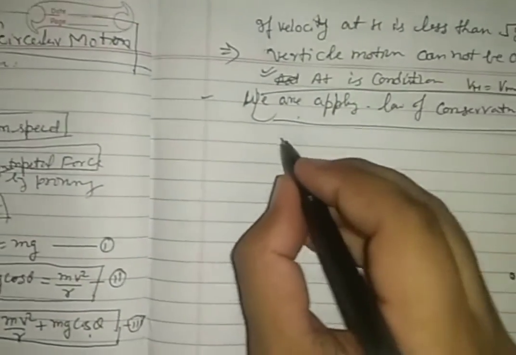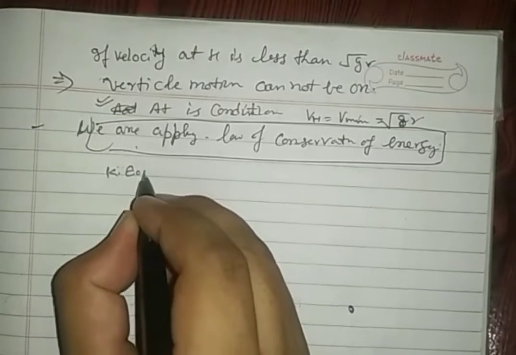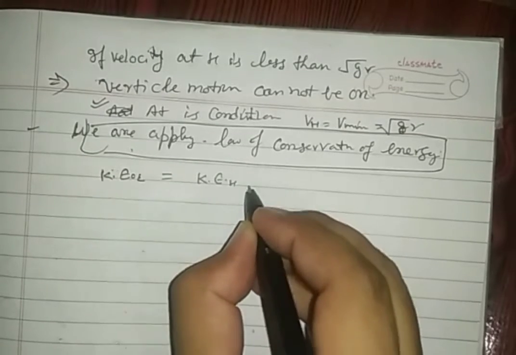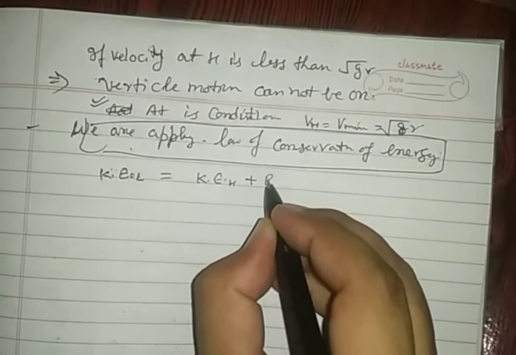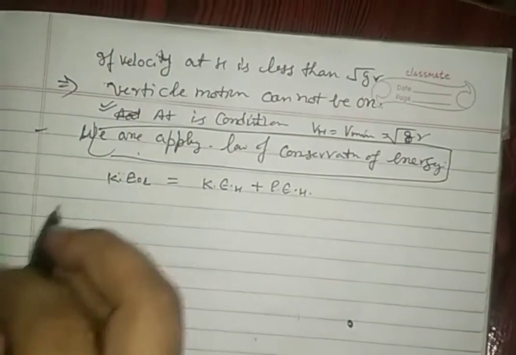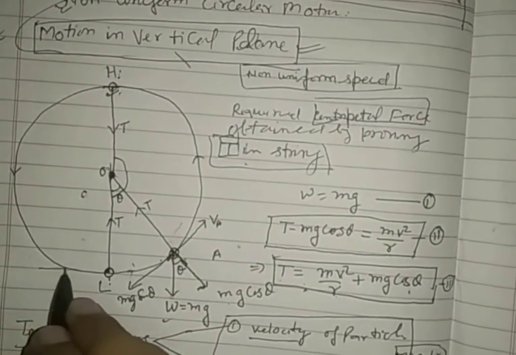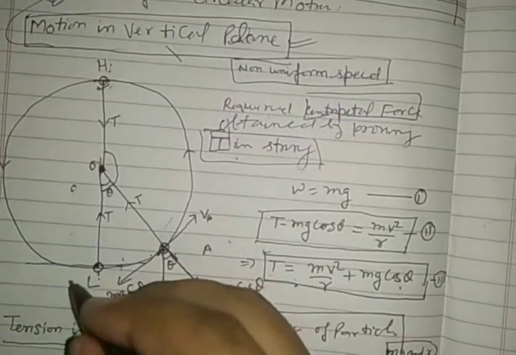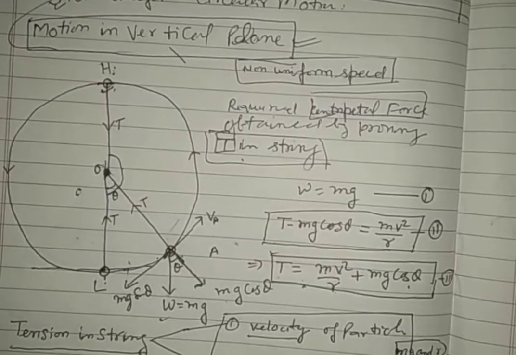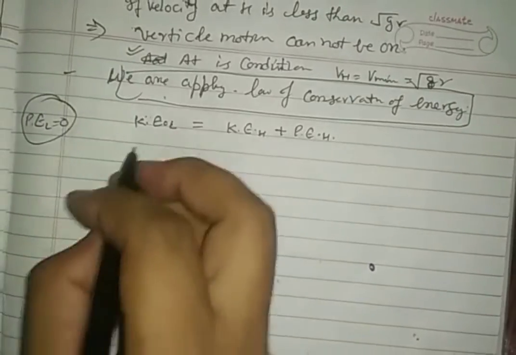So kinetic energy at the lowest point is equal to kinetic energy at the highest point plus potential energy at the highest point. We take L at Earth's surface, and its gravitational potential energy we are treating as 0.